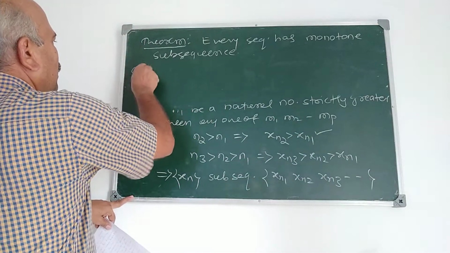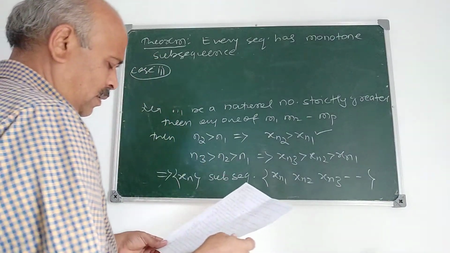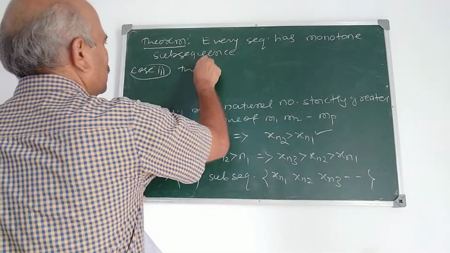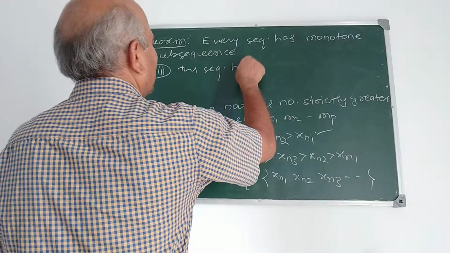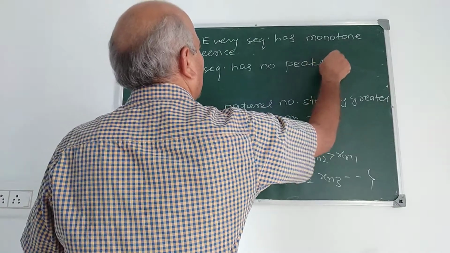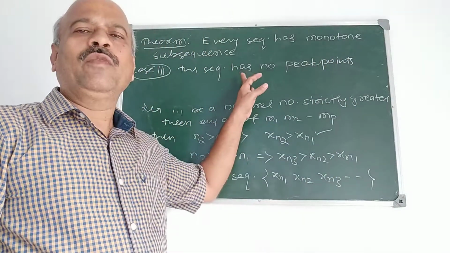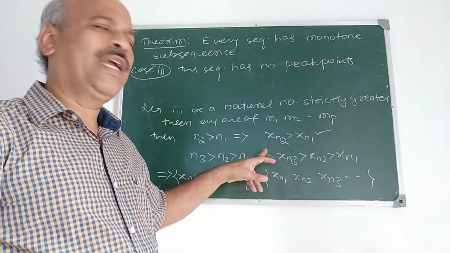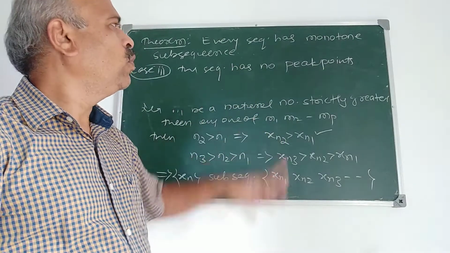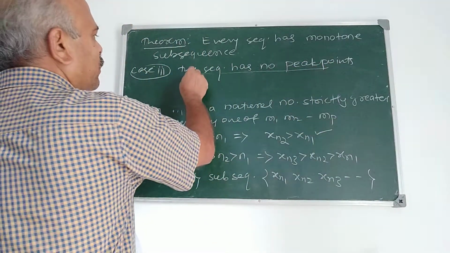Now case 3: suppose the sequence has no peak points. So you have covered all three cases here: infinite number of peak points, finite number of peak points, and no peak points. Suppose the sequence has no peak points, then what happens?